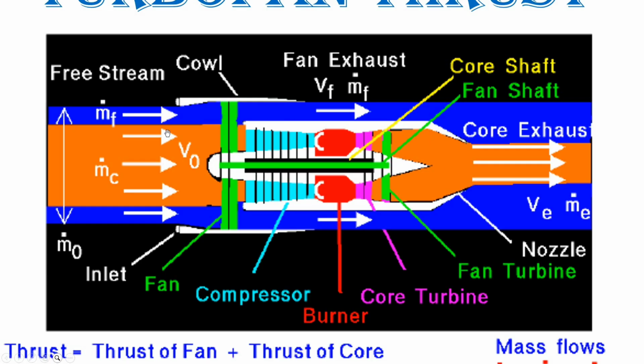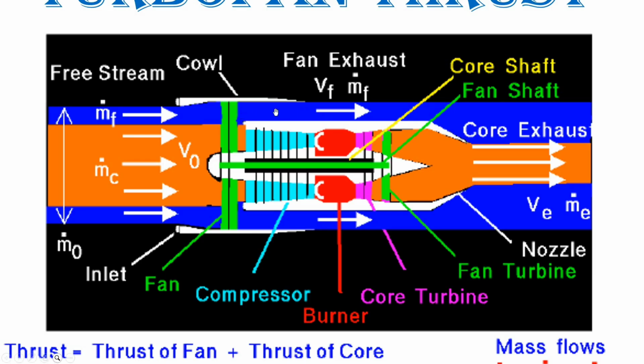The remaining air bypasses the core, traveling around it instead of through the combustion chamber. This bypassed air passes through the fan, which increases its velocity slightly above the free stream speed, similar to the action of a propeller. This airflow is called the fan flow or bypass flow and is denoted as mass flow of the fan.